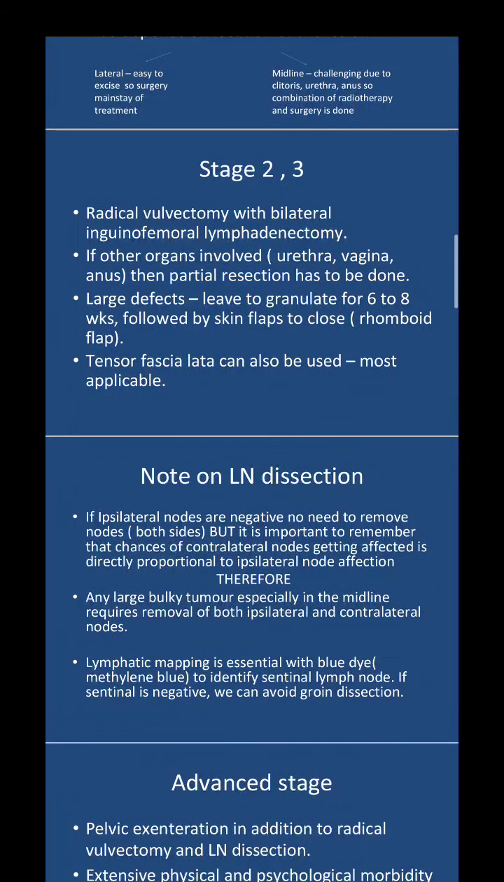Okay. So in lymph node dissection, if the ipsilateral nodes are negative, there is no need to remove any nodes. But it is important to remember that the chance of contralateral nodes getting affected is directly proportional to the ipsilateral node involvement. That means if it is a large tumor, or even one ipsilateral node is positive, then the chances of spread to the contralateral nodes will be much higher. Therefore, any large bulky tumor, especially in the midline, requires removal of both ipsilateral and contralateral nodes.